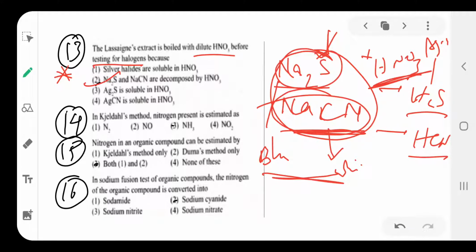Next, in Kjeldahl's method, the nitrogen present in the compound is estimated by ammonium sulfate, so the nitrogen is converted into ammonium. Next, nitrogen in the given organic compound can be estimated by both the Kjeldahl method and the Dumas method. In the sodium fusion extract, the nitrogen of the organic compound is reacted with sodium to form sodium cyanide.